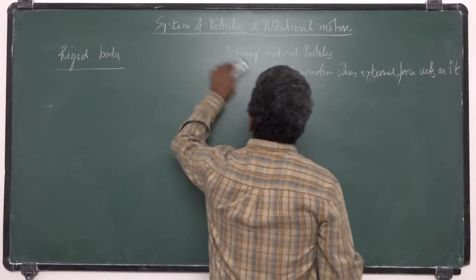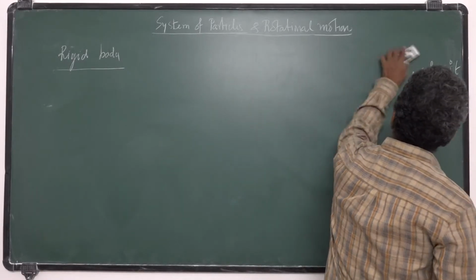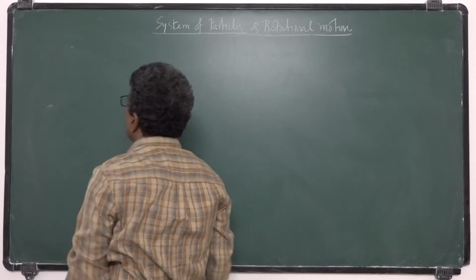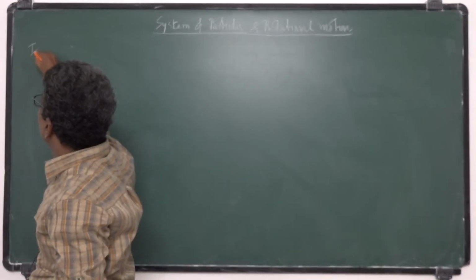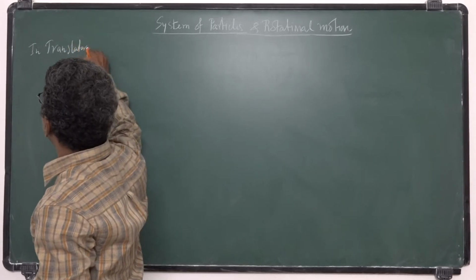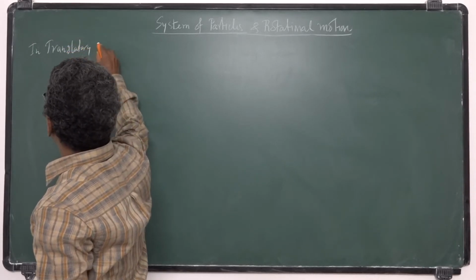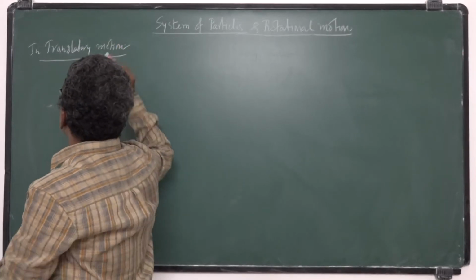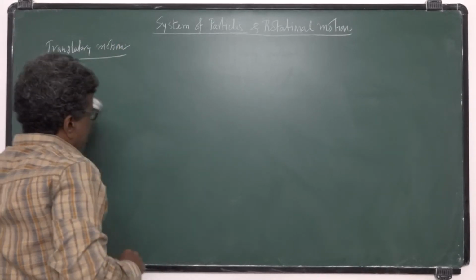Now the translatory motion. I am going to explain this translatory motion.